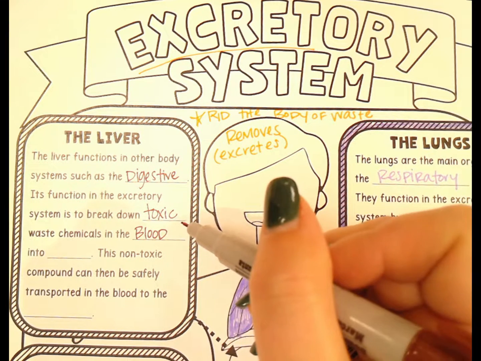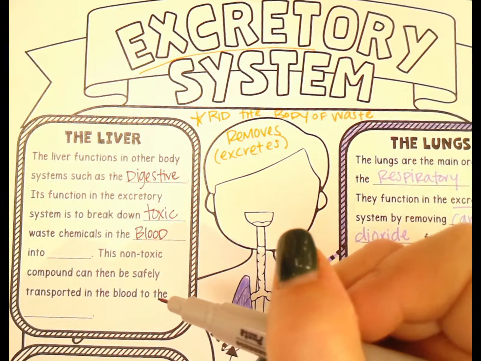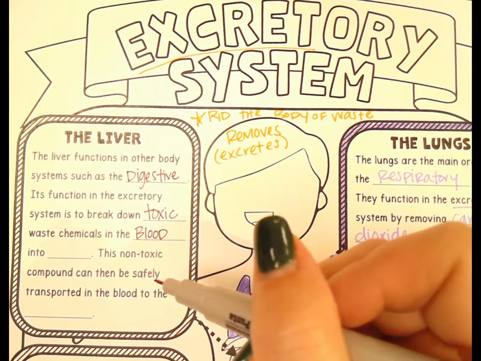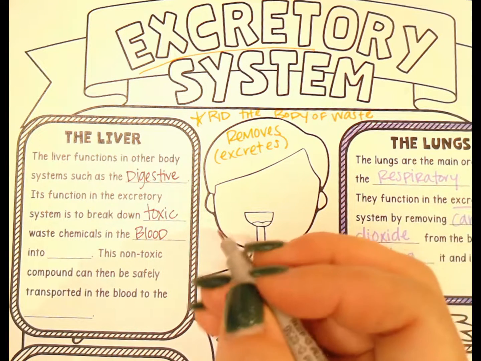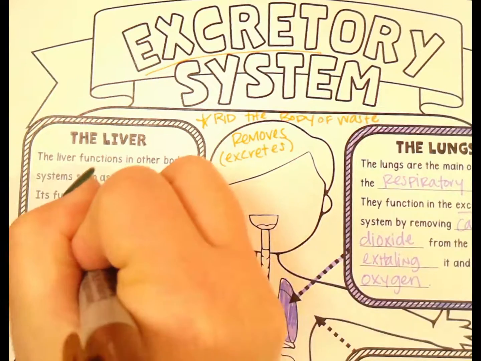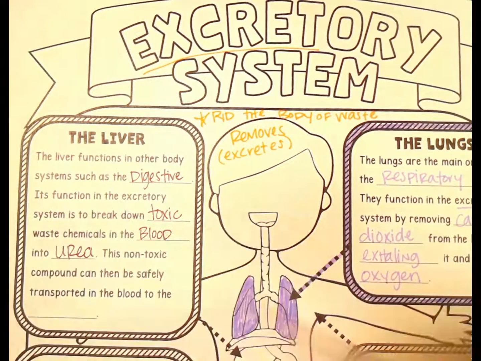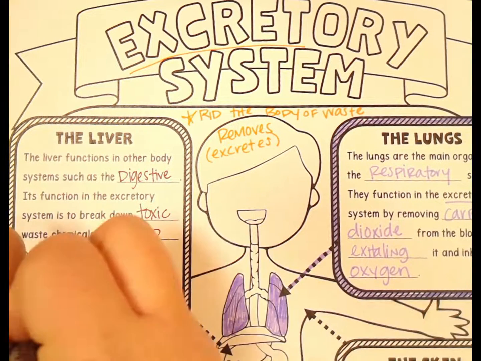And so the liver takes that, pulls it out of the bloodstream so that it's not affecting any of your body systems, and the liver turns it into urea. And this urea is a non-toxic compound that's safe to transport in the blood to our kidneys.